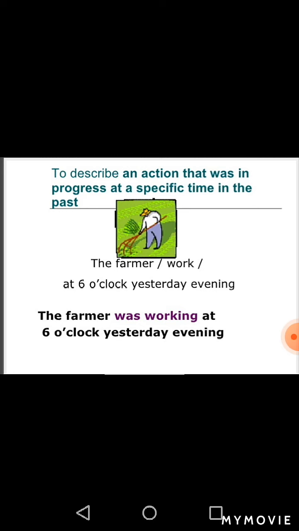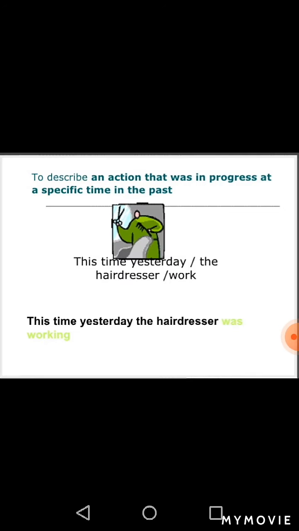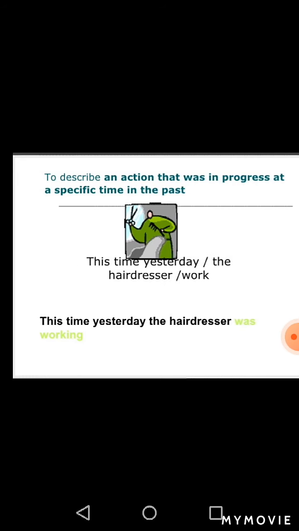The action was going on. As I have already told you, it is used to describe an action that was in progress at a specific time in the past. For example, this time yesterday, the hairdresser was working.